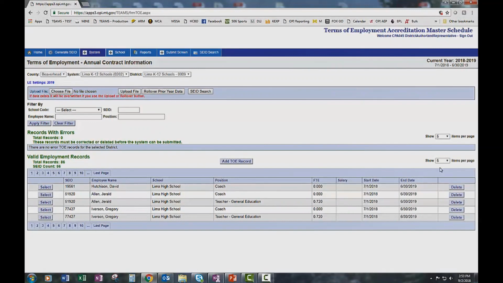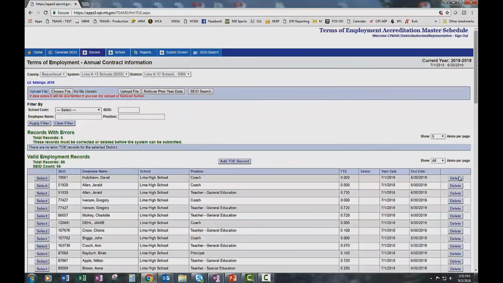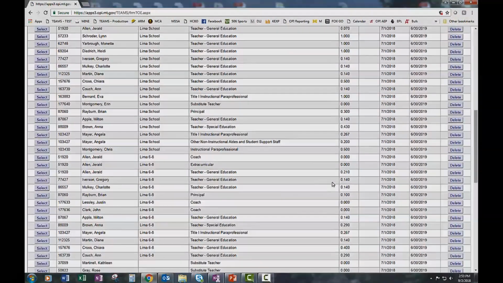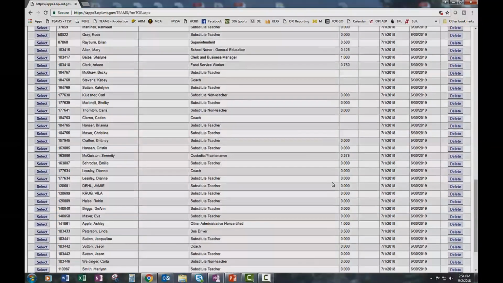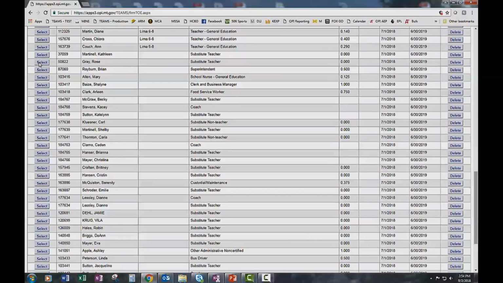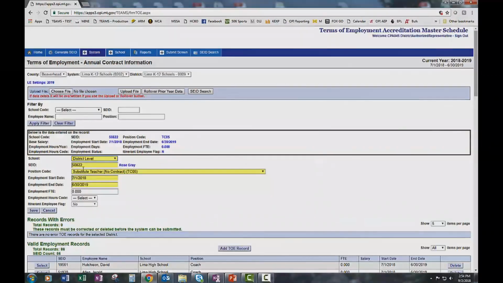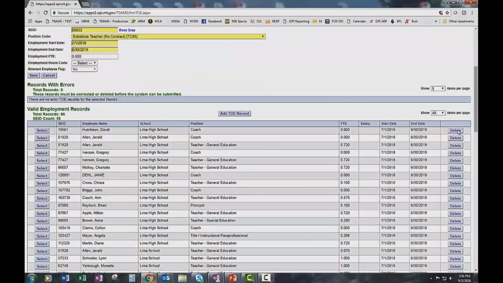To show multiple records, simply click Show, pick the amount that you like, as in all items per page, and then it will show you all of the employees that you have in the Terms of Employment screen. To select them, you'd simply click Select and then edit any necessary data, or you can also delete a record by clicking Delete.